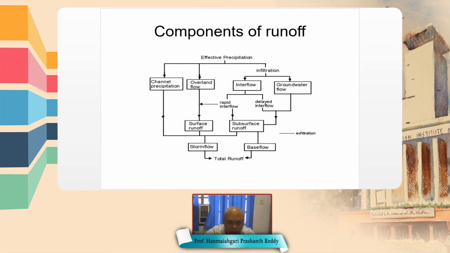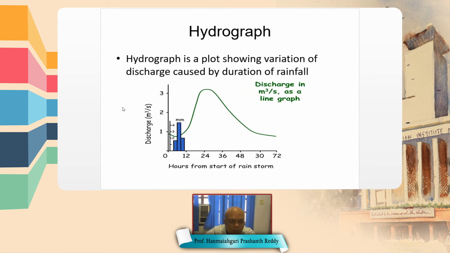So I will show a figure of a hydrograph. See, this is a hydrograph figure. It's a plot between discharge and time, the discharge measured at the outlet of a watershed. You see this is the rainfall. Due to this rainfall, initially there is some discharge that is due to the base flow.